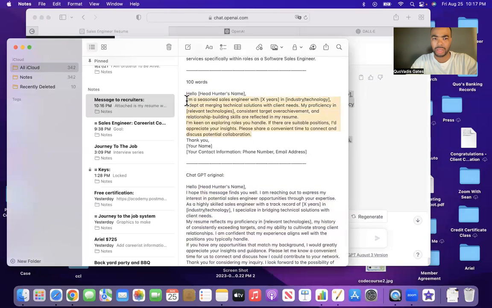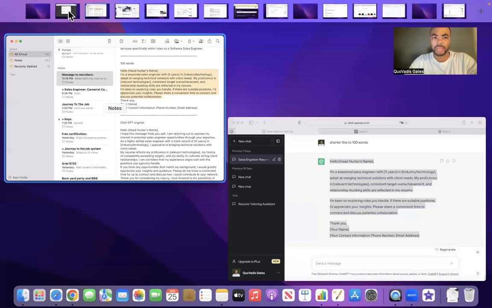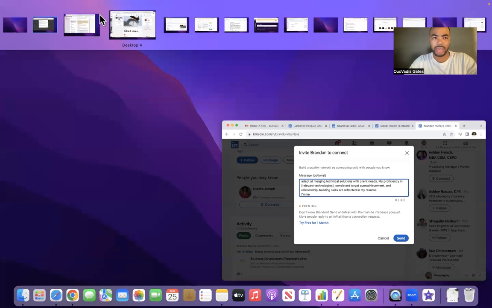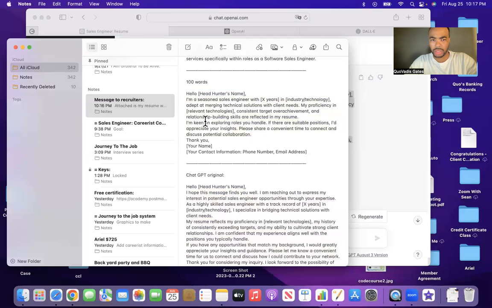And let's see how long this one is. We don't care about how long it is. We just want to make sure that it's not too long. So 300 stopped at "I'm," which is right here. So basically, all I need is a short synopsis like this. So, exploring roles. Okay, so we need to shorten this.